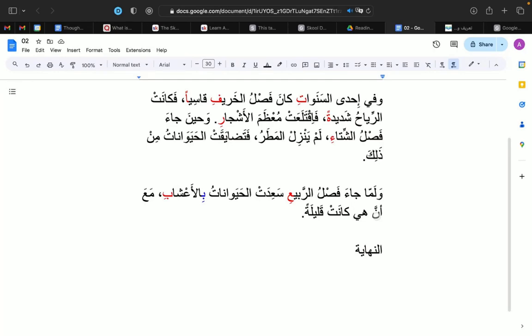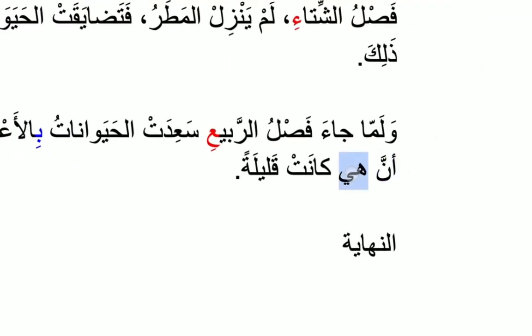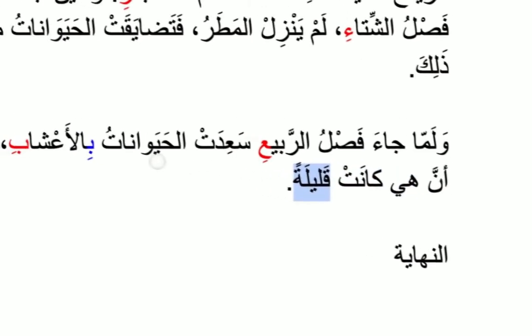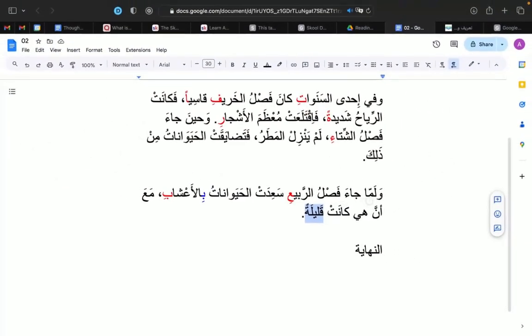So if you want to translate it strictly, to transliterate مع أن هي, it would be "with that, it is little." And in the context of the sentence, what we're saying here is that when the season of spring came, the animals were happy with the greenery. With that, it was little. Meaning that although it was little, they were happy with the greenery that came out. Okay? But here we say أنها.